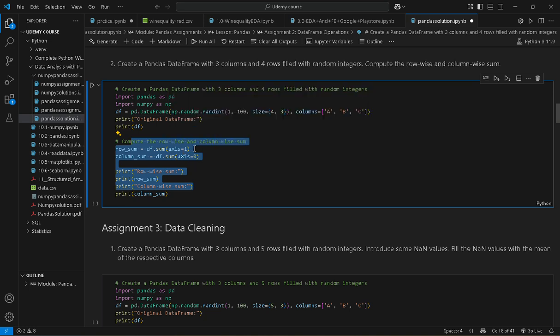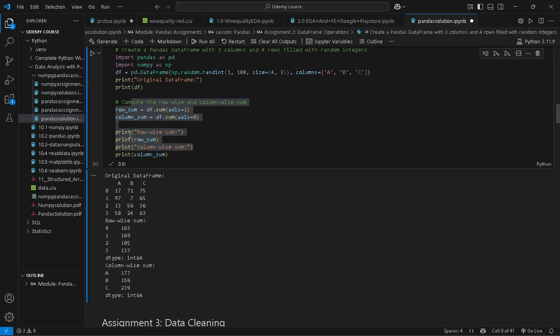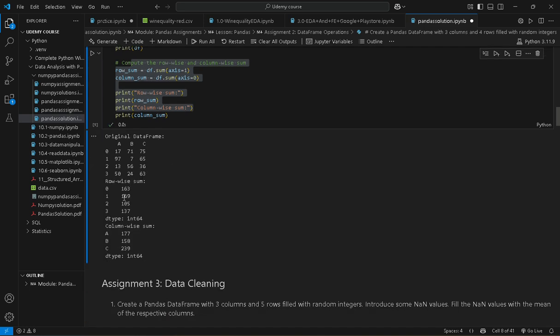With axis equal to 1, we are adding the sum row-wise, and the column sum is df.sum with axis equal to 0, which means that we are adding the columns. So we run this query, and this is our output: the original data frame, the row-wise sum and the column-wise sum.